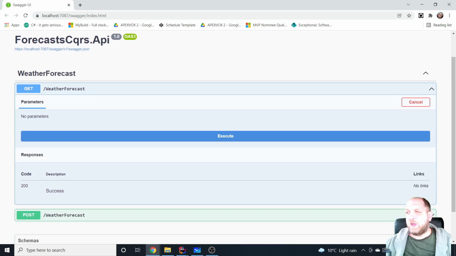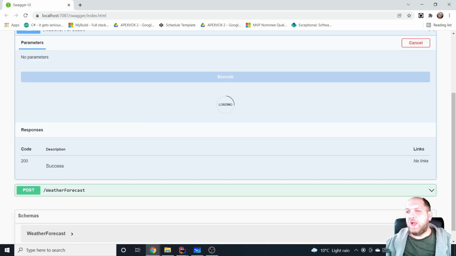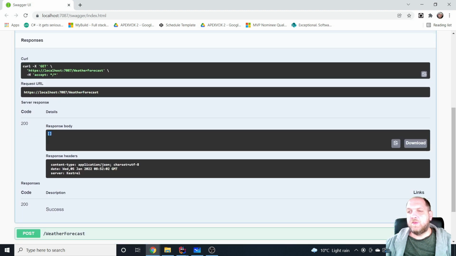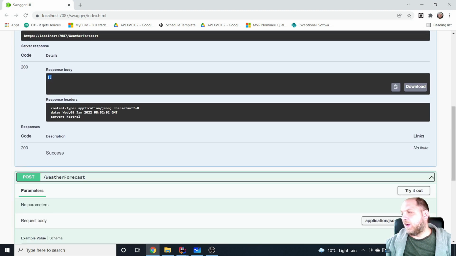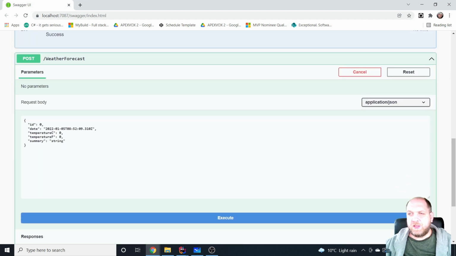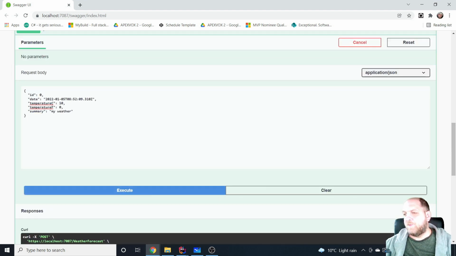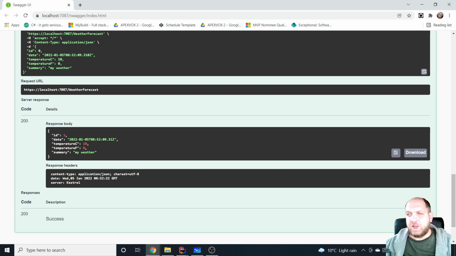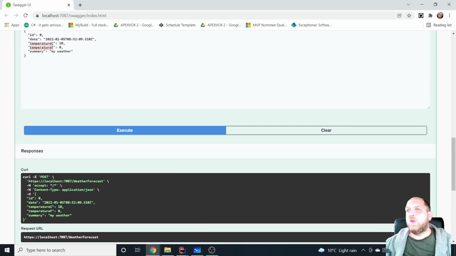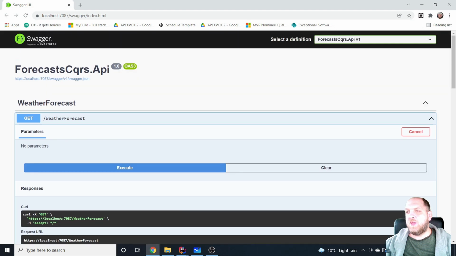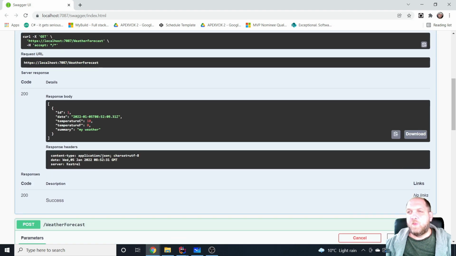Now if we go and try it out, this will execute something, and we have an empty list, which is accepted. If we try the post out, which should provide us some data, so it's the date, temperature C, I don't know, let's make it like that, and the summary, my weather, and let's just execute that one. And we see that we get back the newly created weather forecast, which is okay. Now, if we go back to the previous endpoint and we click execute, we just get that also back, which is okay. And this is how we actually implement, as you have seen, basically.